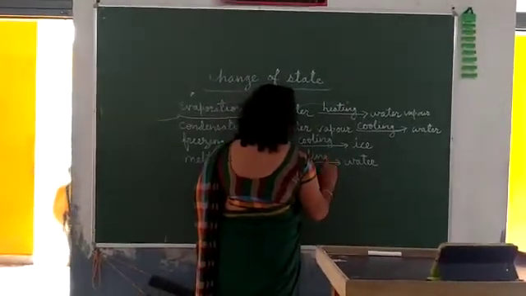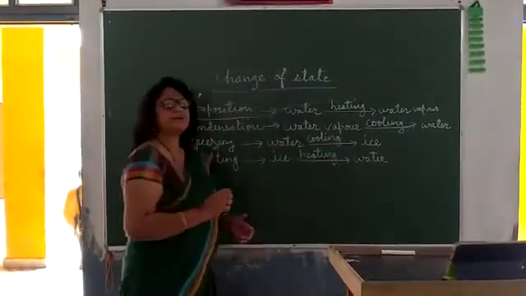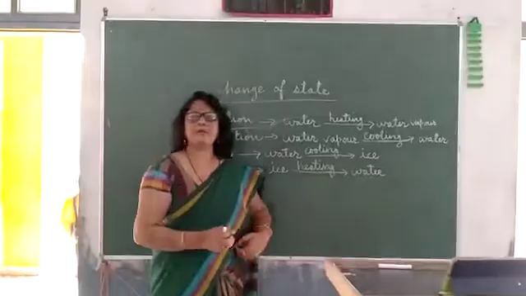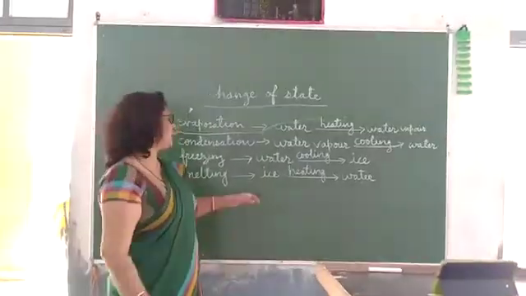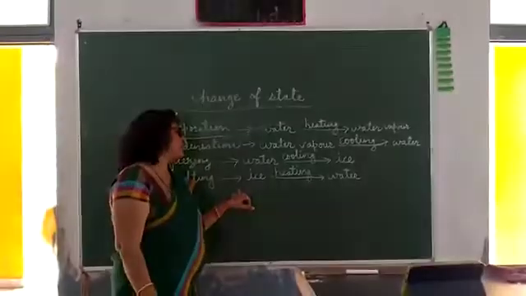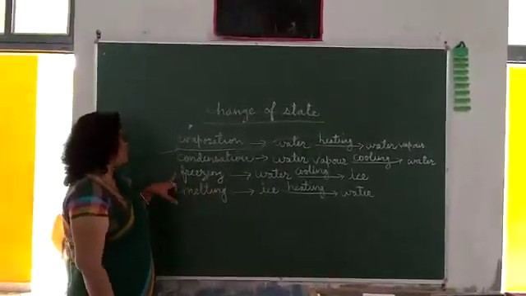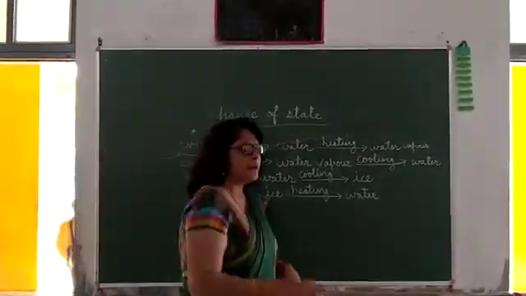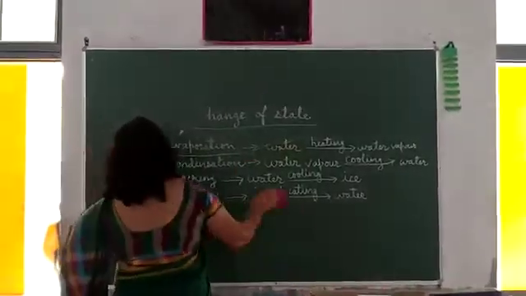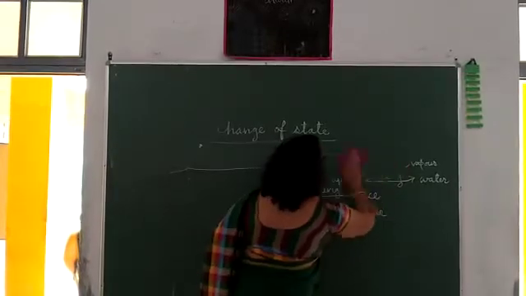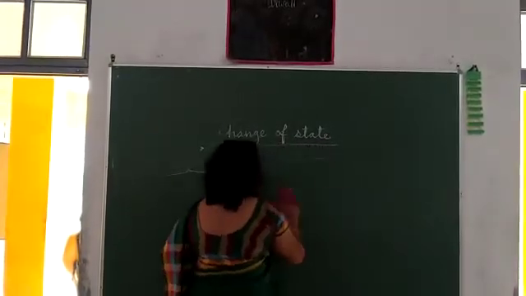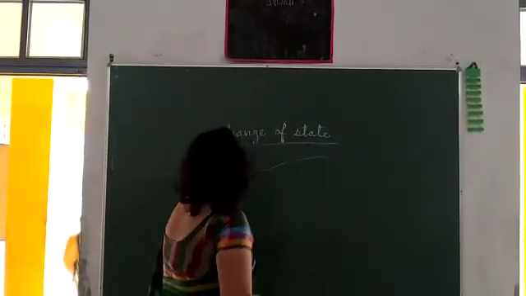It means when the temperature is higher, for example when you keep ice outside the freezer or outside the fridge, it will again change into water. So these both are reverse processes. You can easily see this in a circle. I am showing it to you here.